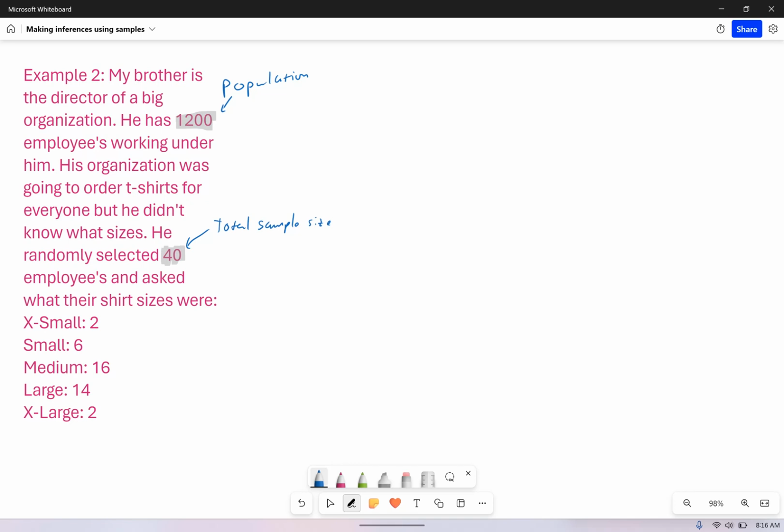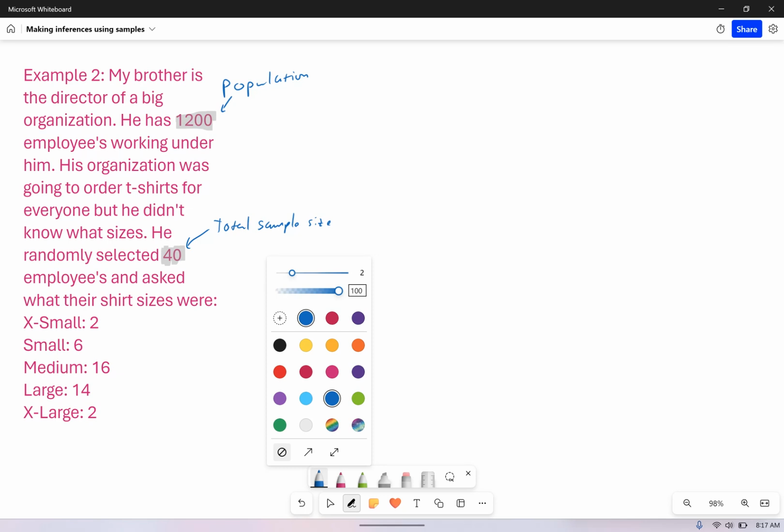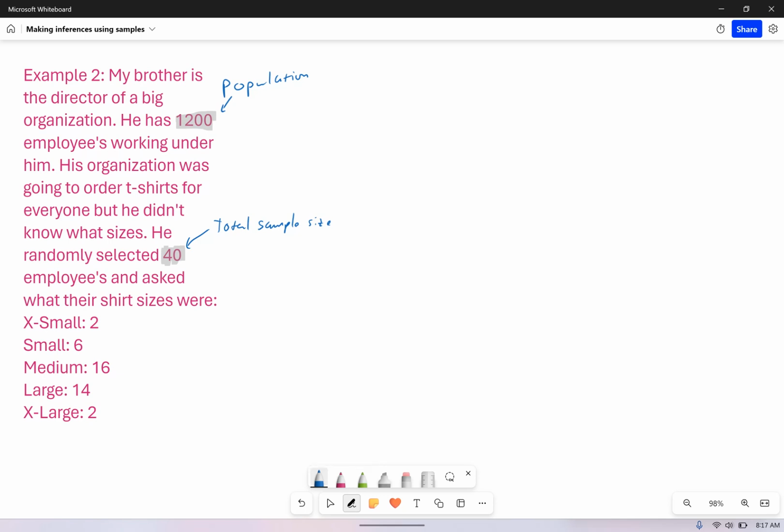So to figure out how many shirts he should order in each size, we'll do extra small first. I'm going to do 2 of them using cross multiplication and 2 of them using percentages. It might actually be most useful to find the percentages, but we're not going to worry about that right now.